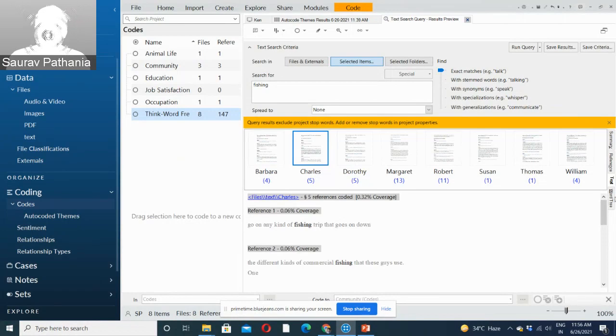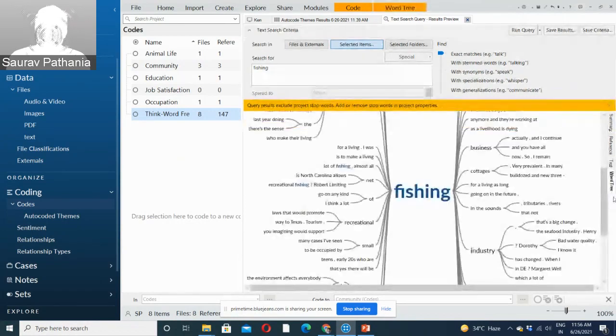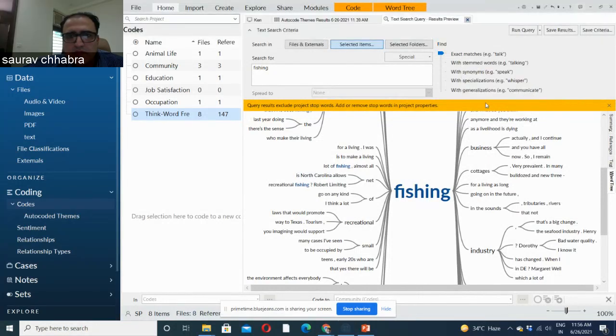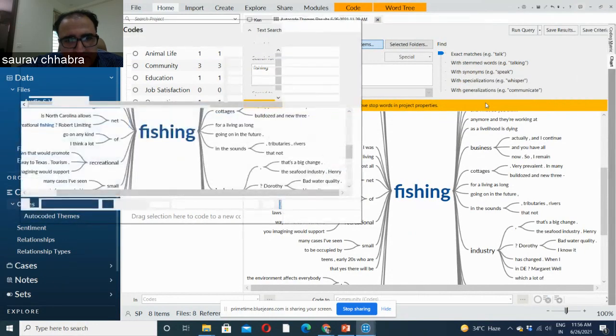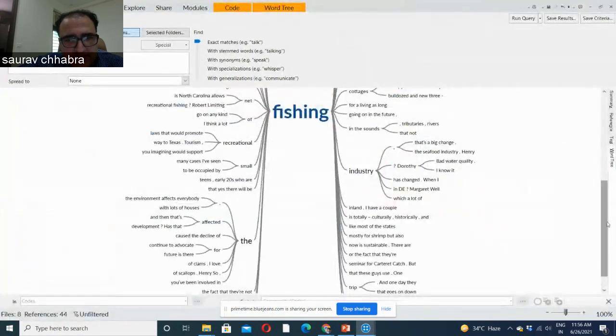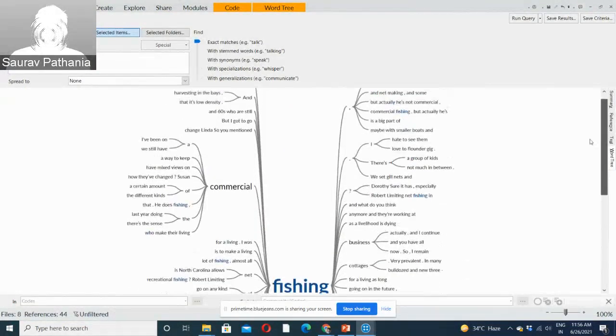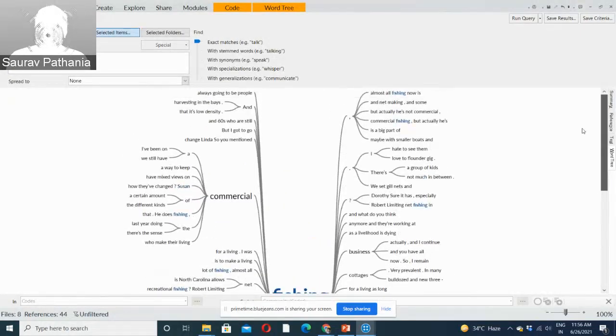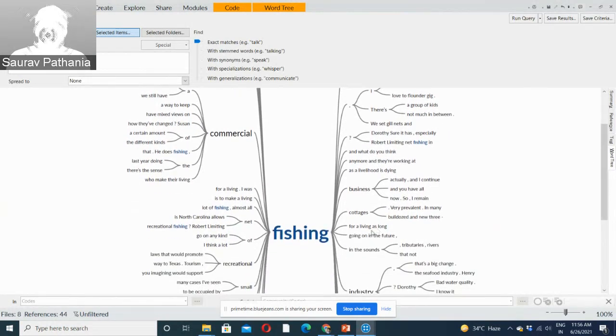And automatically it gives us a visualization again, which is a word tree. Let me just make it bigger for you, just a minute, so that you get an idea. This is a diagram that reflects in what phrases the word fishing has been used. So this is the word tree. As we looked for the word fishing, it shows how the word fishing has been used in our data. It doesn't show which person has used it, but it shows how fishing has been used. It shows 5 words which come before fishing and 5 words which come after fishing in our data, wherever it is coming.